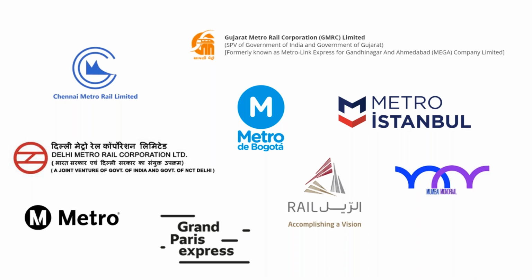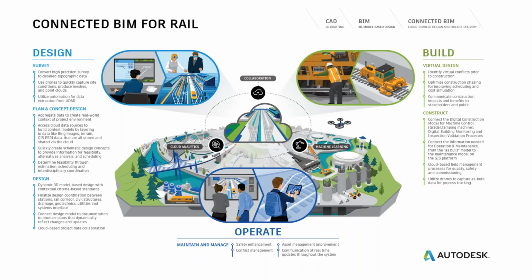Whenever I speak with a customer, I make sure that they are in sync with the kind of workflows that are mentioned in this slide. So all of us talk about connected data. Connected BIM for rail is the buzzword when it comes to rail design.